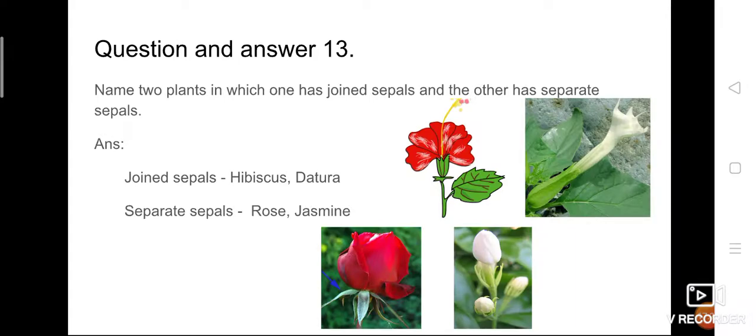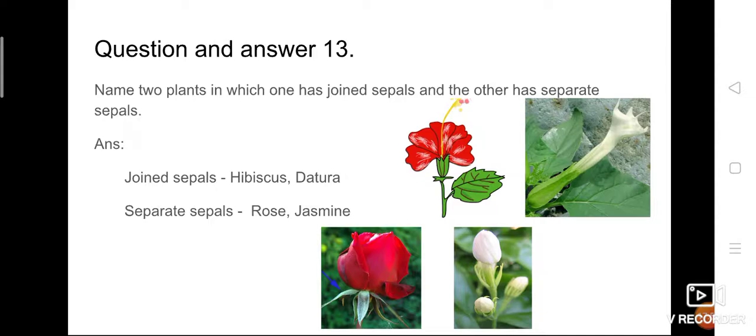Question number 13. Name two plants in which one has joined petals and the other has separate petals. See, there is no rule that sepals should always be joined together or always be separated. It depends on the plant type. In some flowers we can see the sepals arranged joined together, and in some flowers the sepals are present separately, that is, there is no connection between each of the sepals.